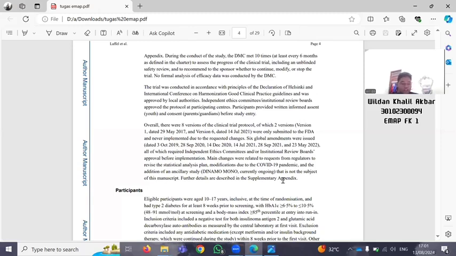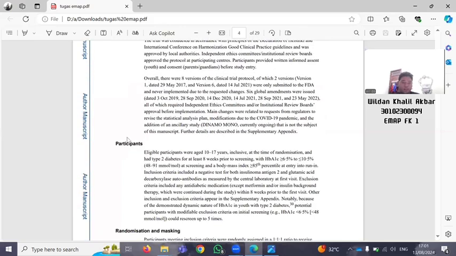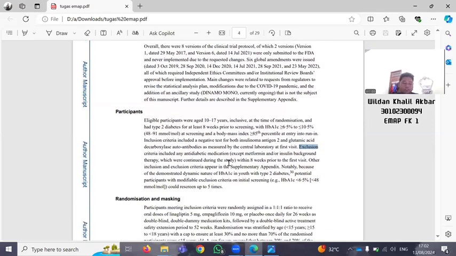Next to 4A, participants. In 4A, we can find the eligibility criteria divided in two: inclusion and exclusion. One example of the inclusion criteria included a negative test for hyperinsulinemia. Right. Next to 4B.